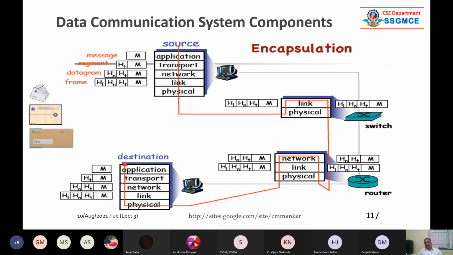See here what is happening. Client program or client process is running. We don't know whether it is a client program or a server program. Let us say it is simply a process. So the client program is passing information or message or envelope to the application layer. This is the first concept. Then the application layer is passing the envelope to the transport layer.